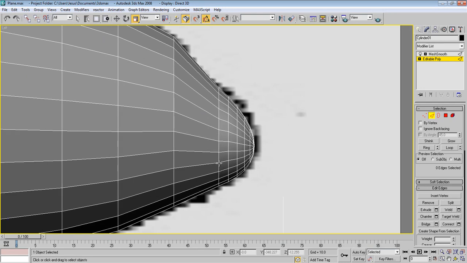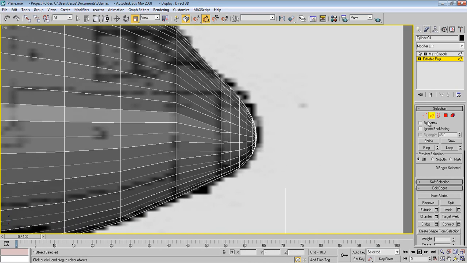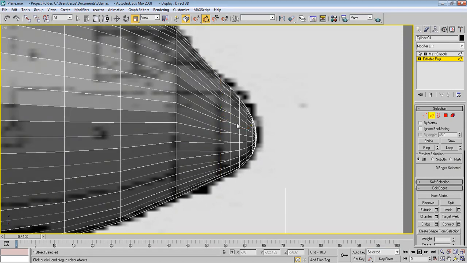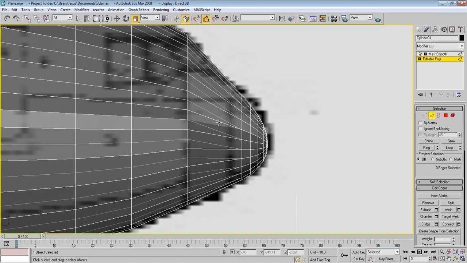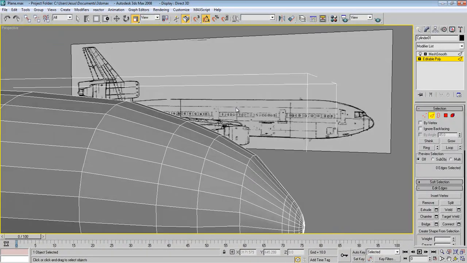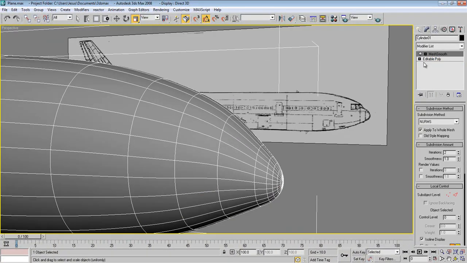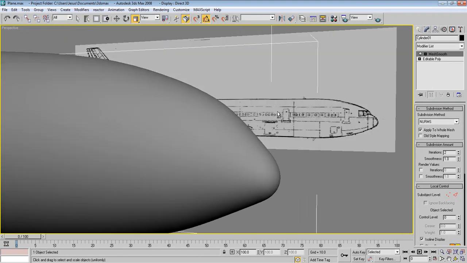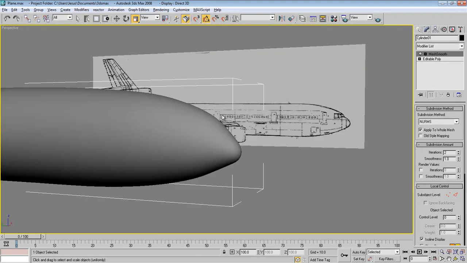So we can just delete these ones and it will fix our problem. Press Ctrl Backspace to delete the vertices and the edges. And now let's try this again, and it's now smooth and it looks really cool.